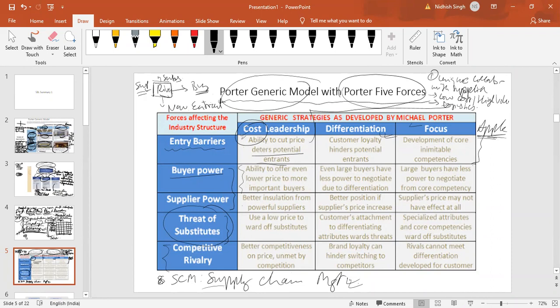Right. So if we were to debate whether it is differentiated or not, the question is: are they targeting anyone who cannot afford a mobile phone below 50,000 rupees in India? No, not really, right? So they are not targeting anybody who cannot afford a phone above 50,000; Apple is not their target customer.